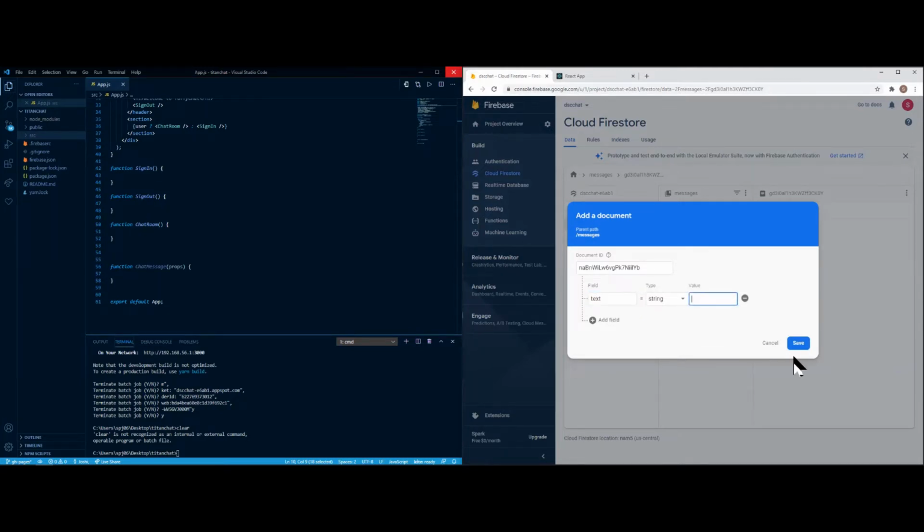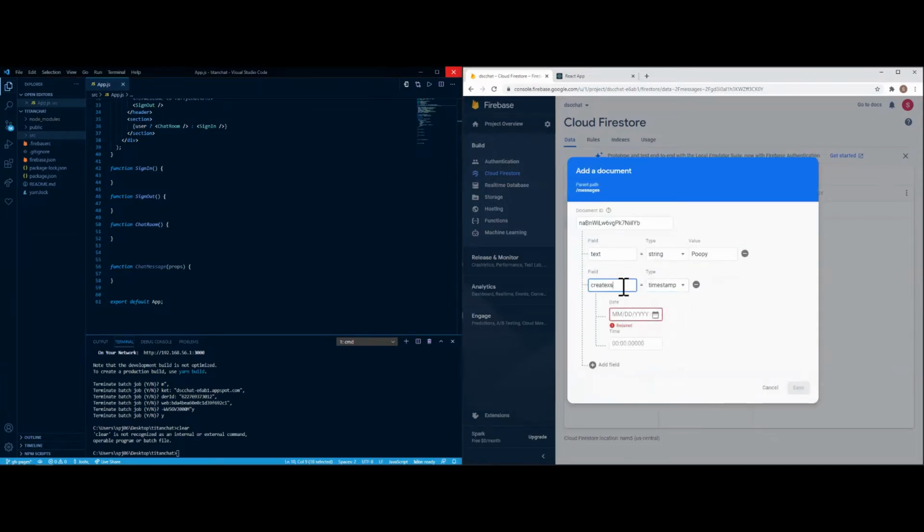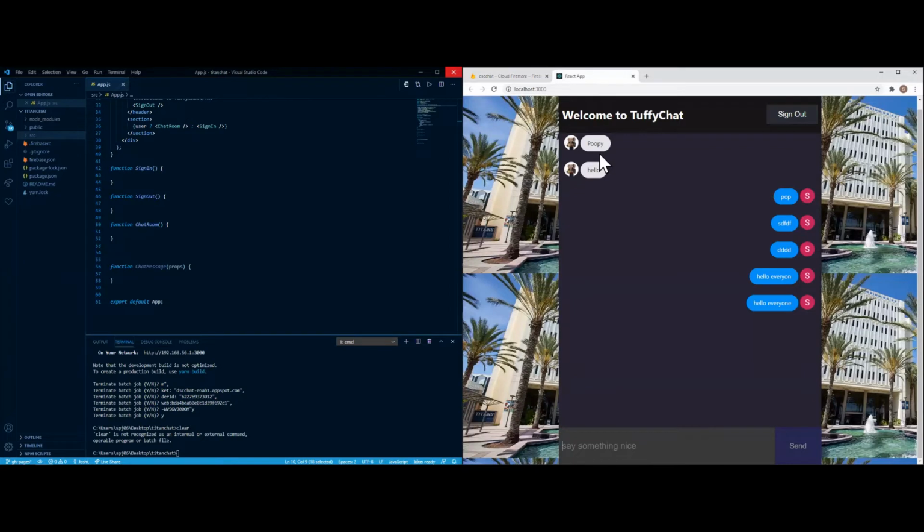And the value, this is basically the word itself. I'm going to say, I don't know, poopy, because why not? Then I'm going to create one more for a timestamp. This will be created at, and then today's date, by the time I recorded this, is already Monday, present day. So from there, I'll say poopy, and I think up here you go, as Tuffy says poopy. So that's pretty much it from this portion.